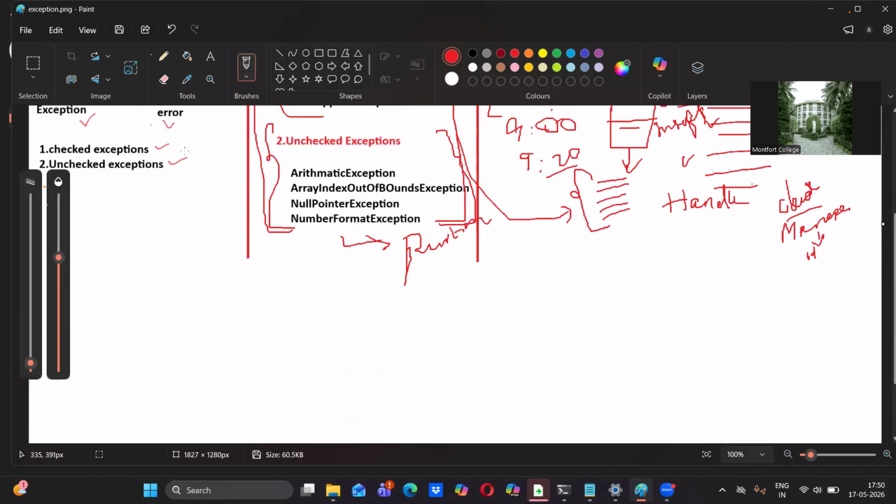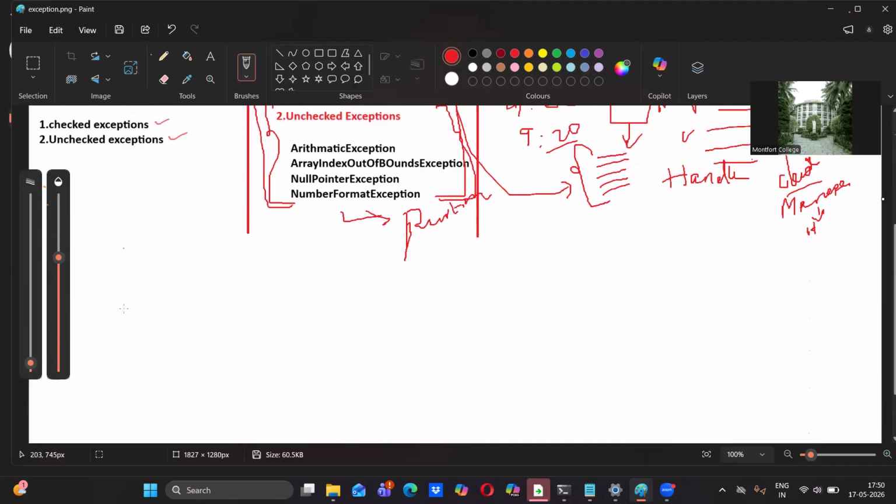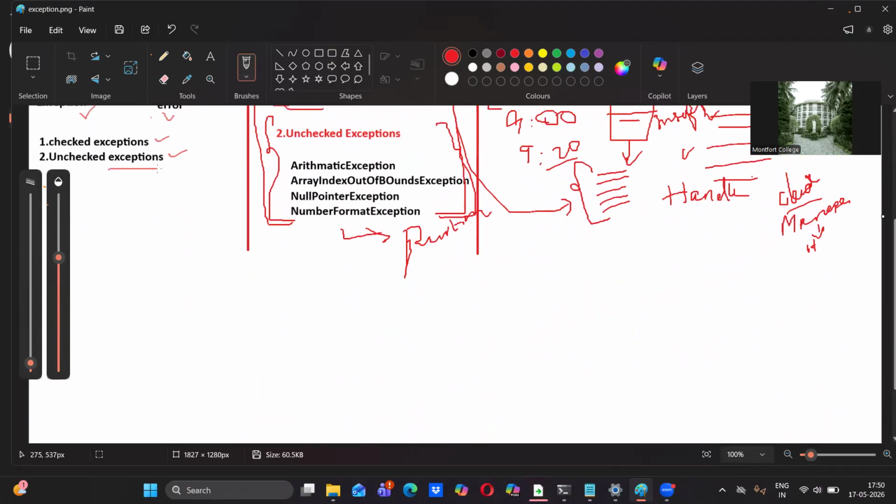In checked exceptions, we have a list here. Some of the exceptions I have listed here. For unchecked exceptions, I have some list here too. For everything, we have an example program. I will show you and execute it.